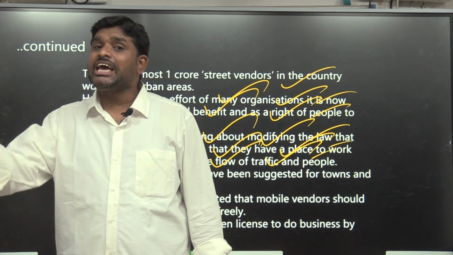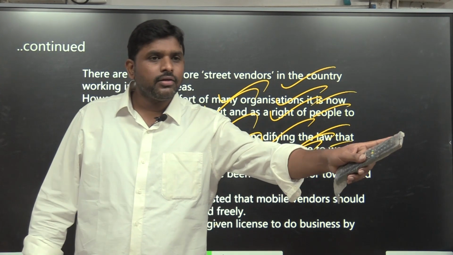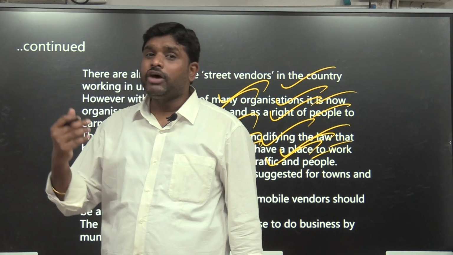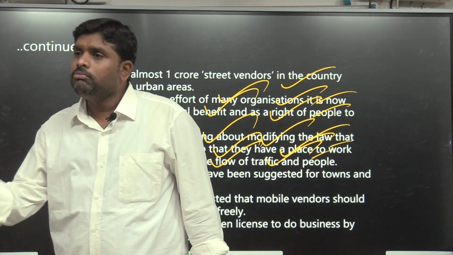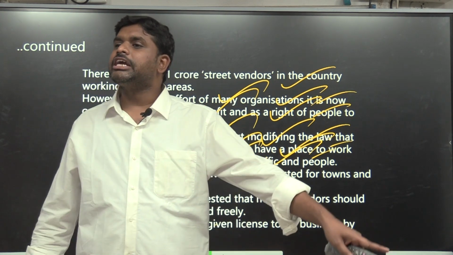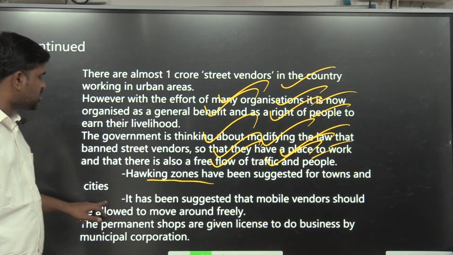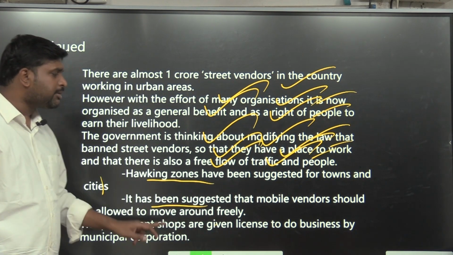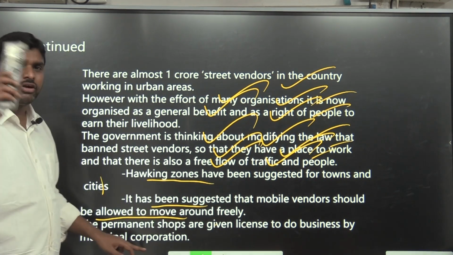So now we are giving livelihood to the street vendors who are living in urban areas. Up to now I explained about the rural, to the 6th class. Now I am explaining about the urban. In urban, whose life is worst? Street vendors. Hawking zones have been suggested for towns and cities. It has been suggested that mobile vendors should be allowed to move around freely.